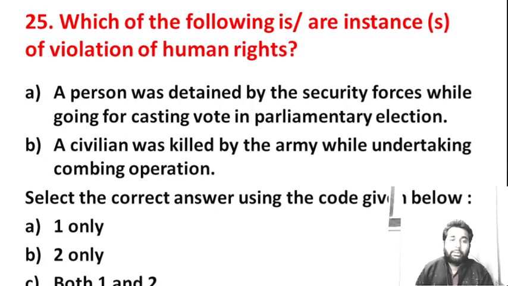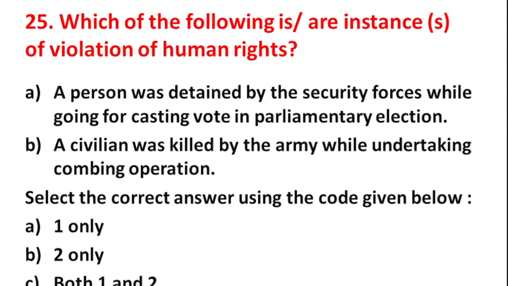Next question. Which of the following is an instance of violation of human rights? A, a person was detained by the security forces while going for casting vote in parliament election.